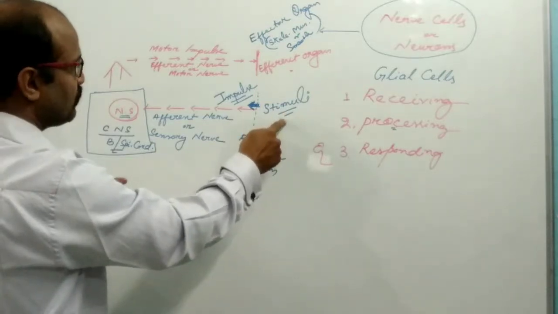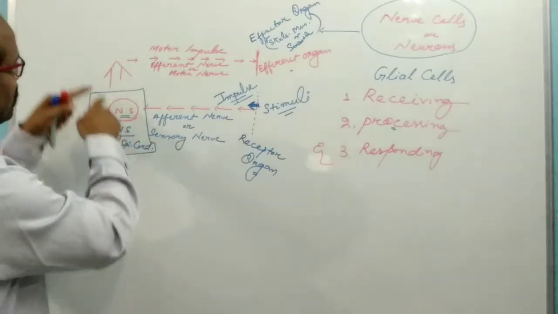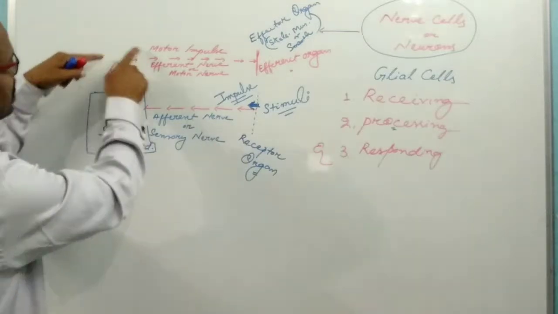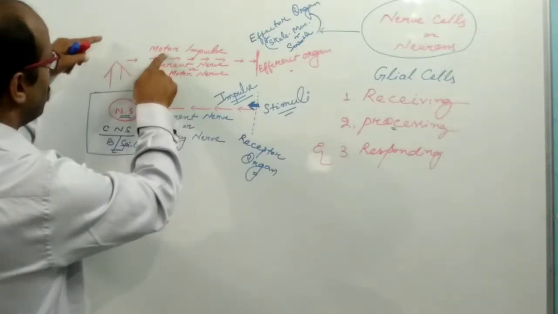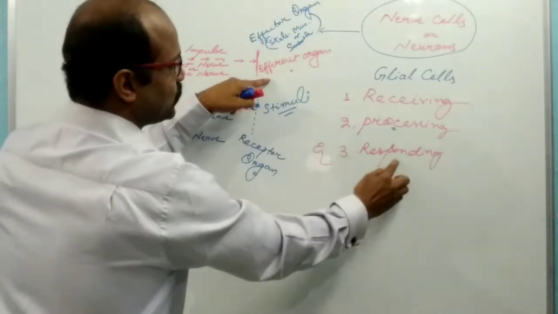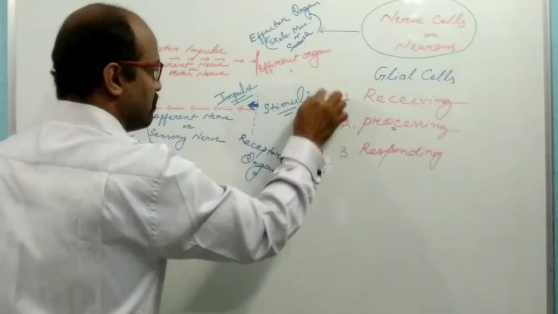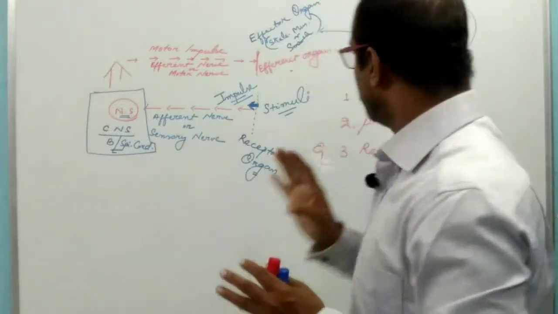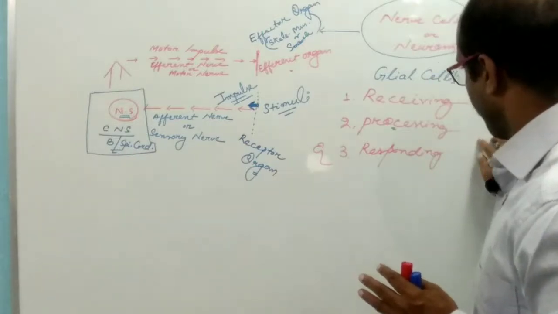So this is the stimuli which is conveyed to the central nervous system. After processing, a new impulse is generated, and such a new impulse is known as the motor impulse or the responding impulse. Such a motor impulse is conveyed to the effector organ, and this is known as the responding. So the nervous system performs these three important functions: receiving, processing, and responding.